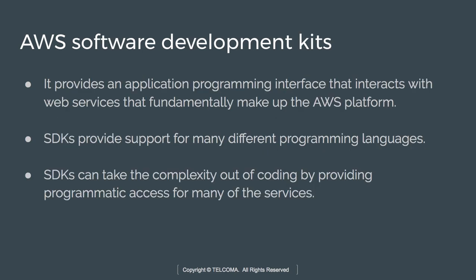Next we have the AWS Software Development Kits. Now these kits provide us an API, which is an Application Programming Interface, which interacts with the web services that make up the AWS platform. Software development kits are available in various programming languages and with the help of this, the complexity of coding has been reduced.